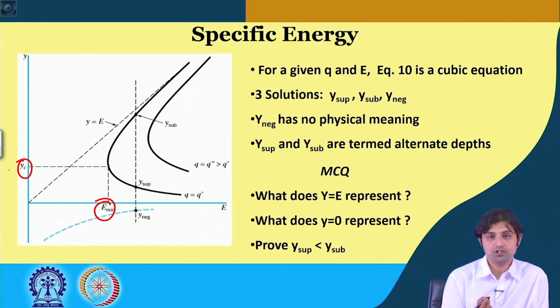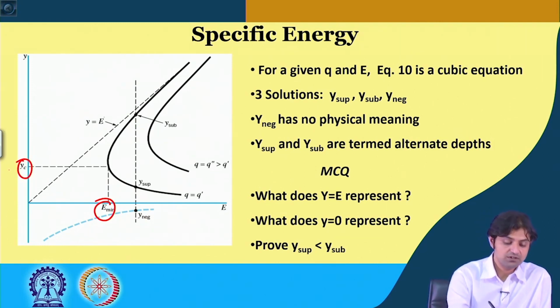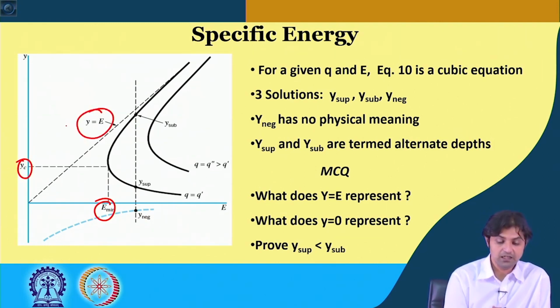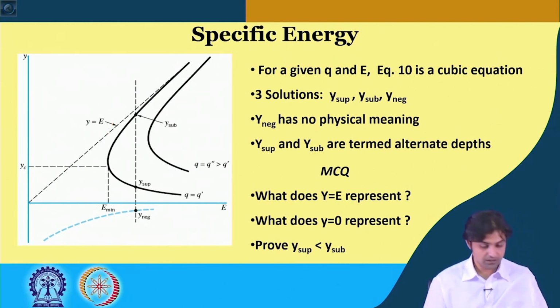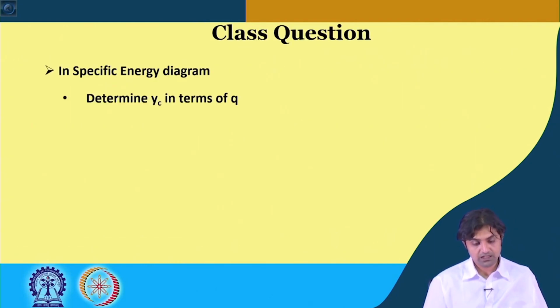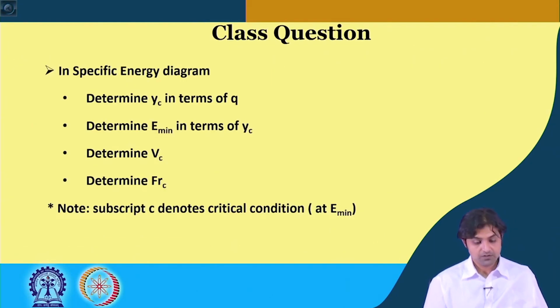This corresponds to the critical flow depth, this is y is equal to E, and things like that. We are going to solve this question. Look at the question once again: determine y c in terms of small q, determine E min in terms of y c, determine v c, and determine the Froude number at critical depth. So, everything is about critical depth.